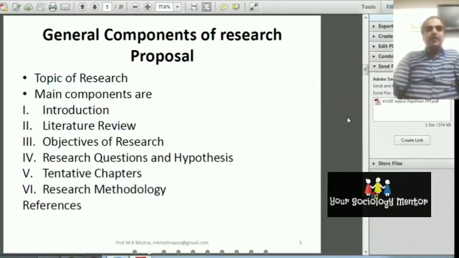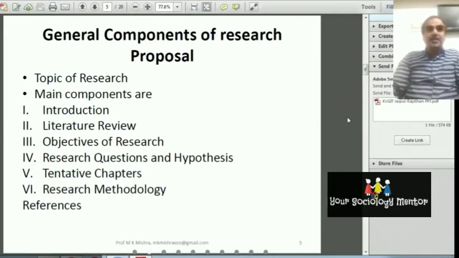But when you discuss the international level, in the research proposal there are only 3 chapters. In the European, American, and Australian countries, and even in the African countries, they follow the developed countries, and their research proposal has 3 chapters.